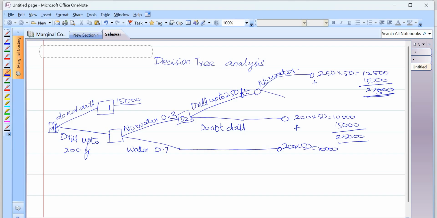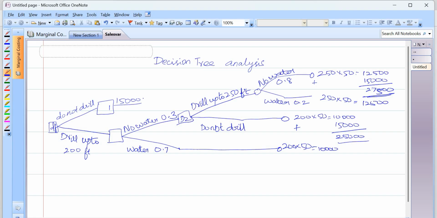So there is a probability of 80% for this. Then for water there is a probability of 20%, so 0.2. So if it is water, I want to spend 250 into 50, that is 12,500 only. So there are so many outcomes here.